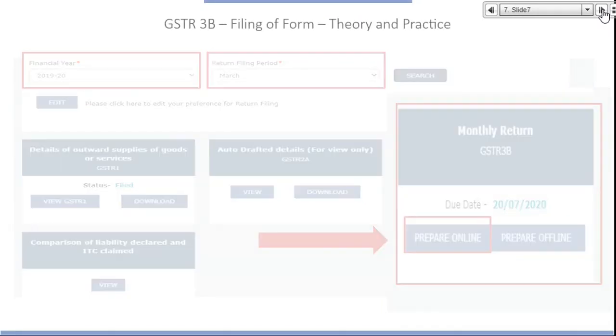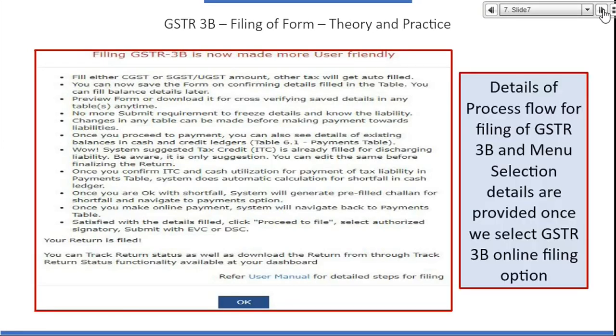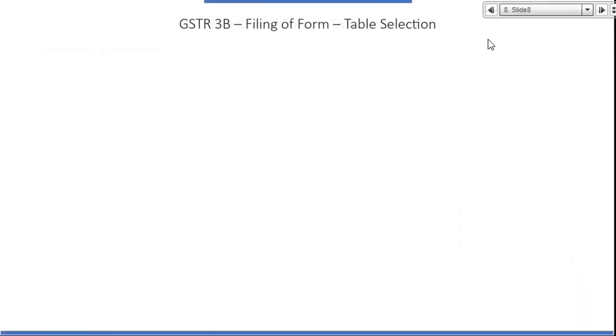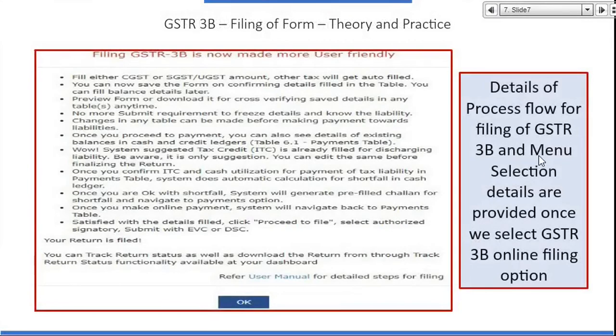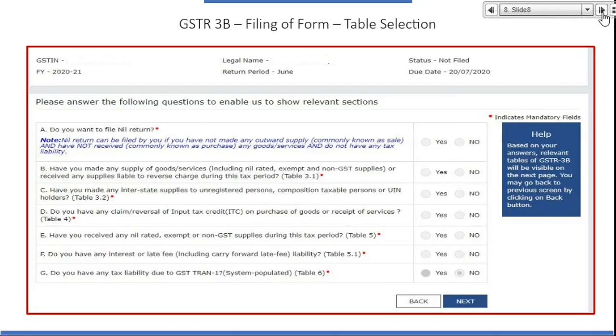Once you prepare online, the system will show a populated page which only explains how to file GSTR 3B. Once you click on OK, it will ask you a few yes or no questions.